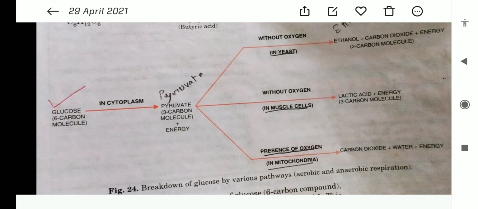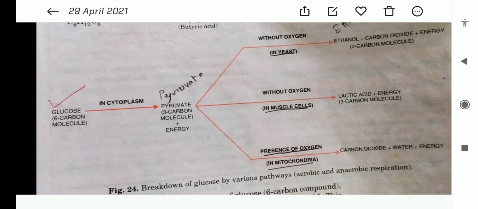Now after the cytoplasm, without oxygen, the pyruvate is converted into ethanol and carbon dioxide. Without oxygen means anaerobic respiration. What happens now? The pyruvate is converted into ethanol and carbon dioxide and energy is released. So this anaerobic respiration occurs in yeast.